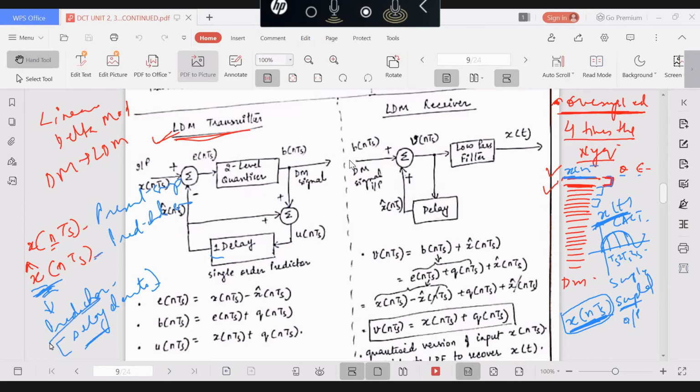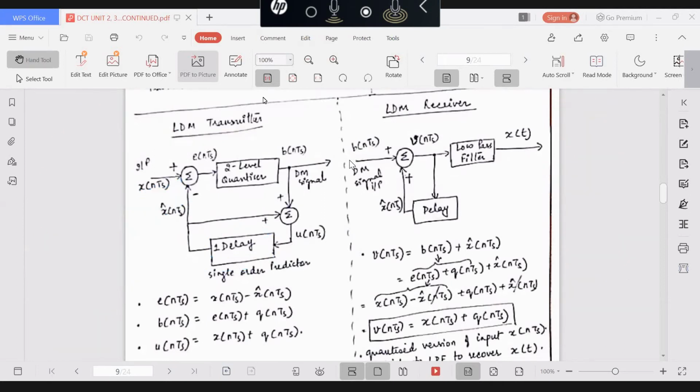So the predictor circuit, you can see in this diagram, I'm now explaining this diagram. Here you can see there is a subtractor, a 2-level quantizer, and a delay. This delay is nothing but the predictor circuit.